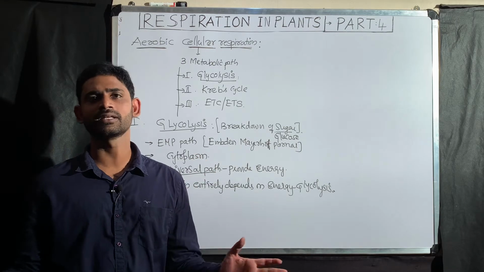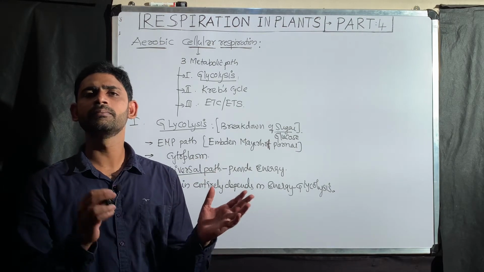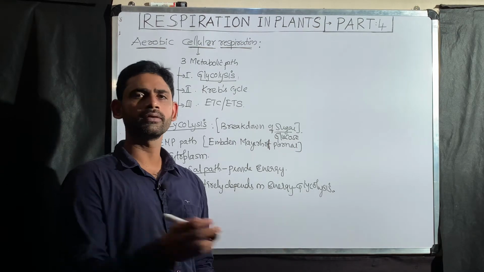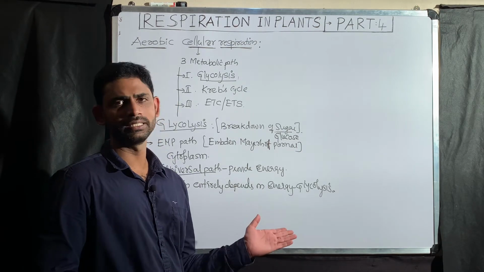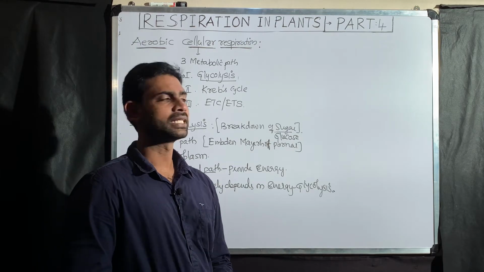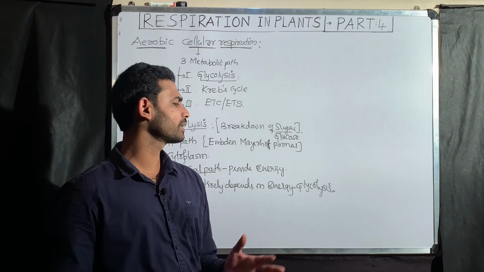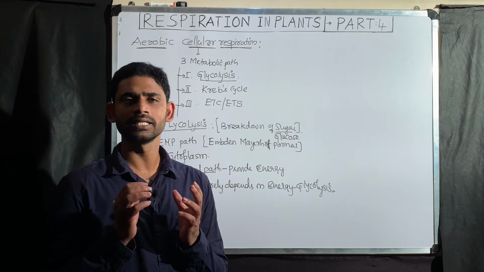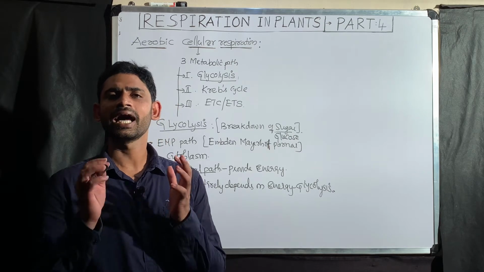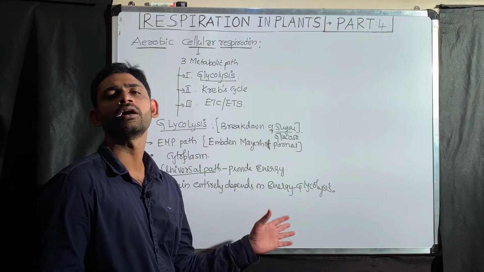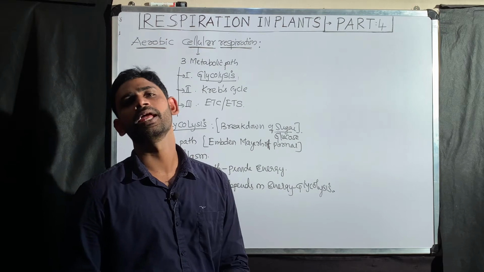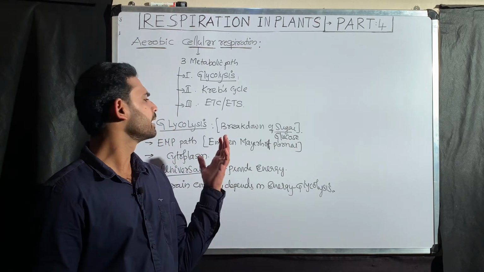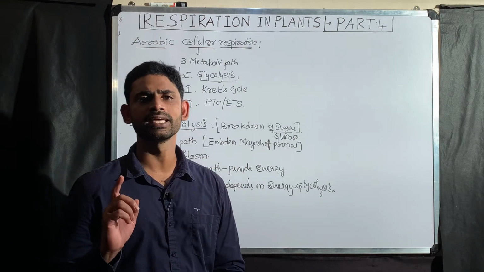There is a specific reason. That is the blood-brain barrier. The blood-brain barrier will not allow the movement of any molecule except glucose, that is, monosaccharides. That is why the brain entirely depends on energy from glycolysis. That is why you should remember that growing children should take a high amount of carbohydrate, because carbohydrate gives energy to the brain. Now next I am going to show and explain the metabolic pathway of glycolysis.